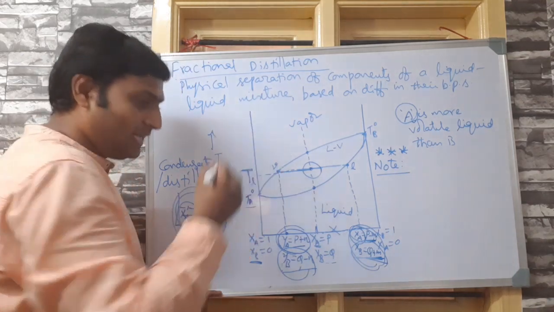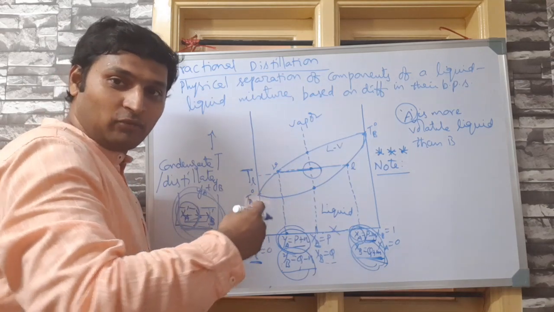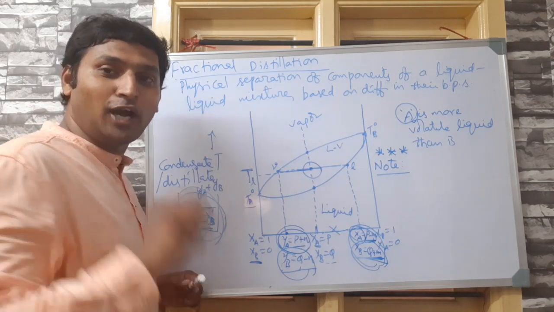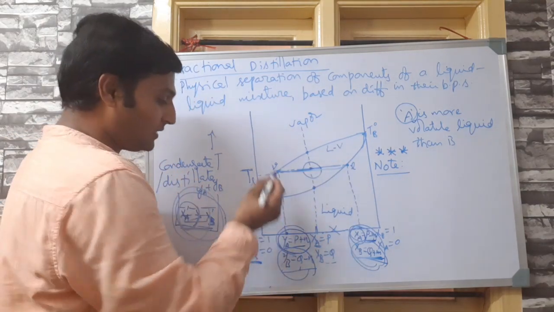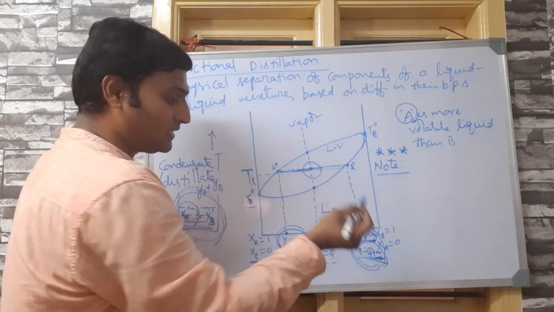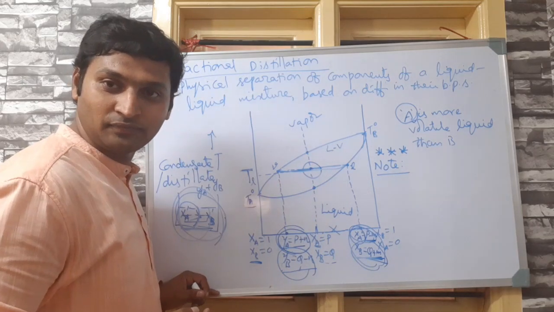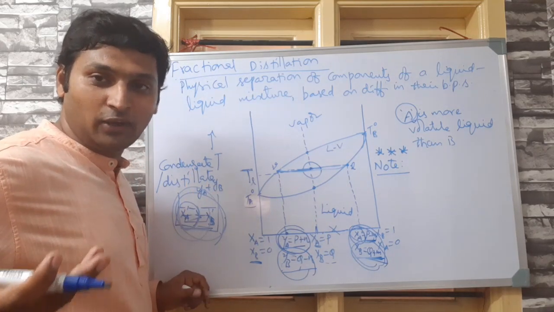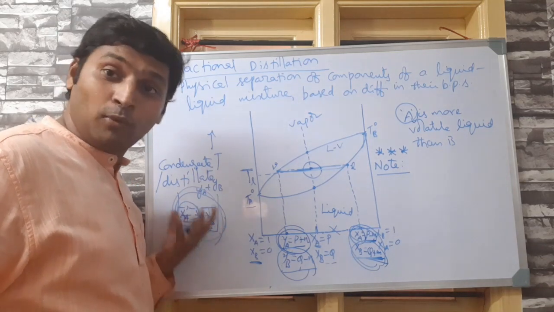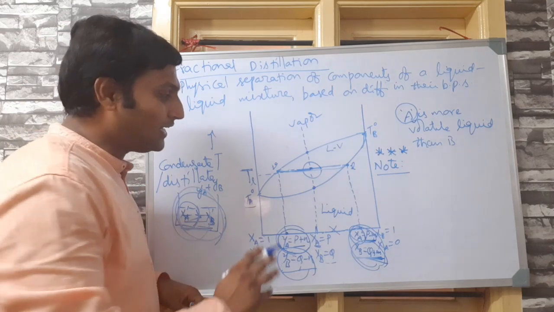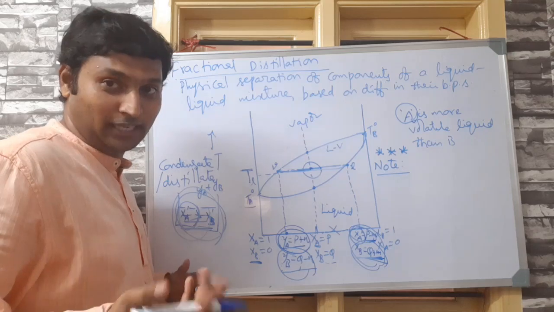Imagine at any given temperature we did not get a tie line, suppose we got only a tie point. Here it was a tie line, right, where we got V and L. V represented the vapor phase composition, L represented the liquid phase composition, and they are absolutely different from each other, two extreme ends. That is when the residual liquid becomes rich in the less volatile liquid, and the condensate or distillate becomes rich in the more volatile liquid. Suppose there is a tie point, which I will be showing you in no time. What is a tie point?